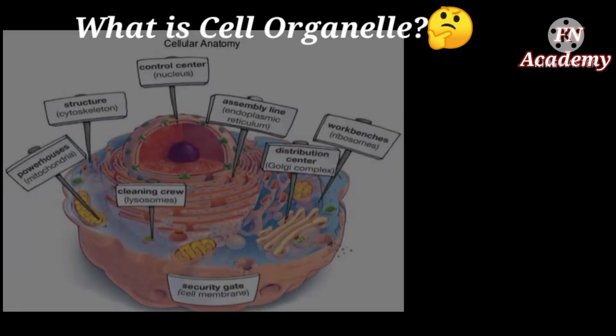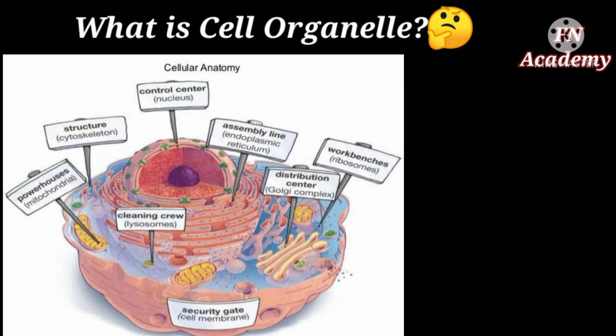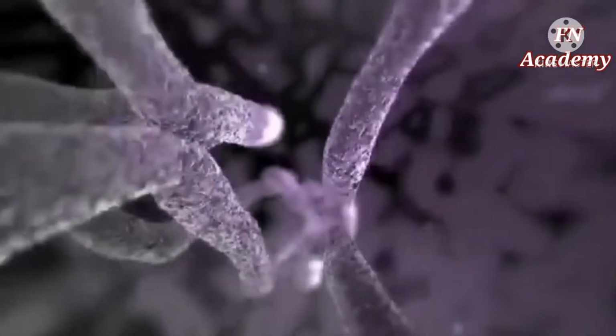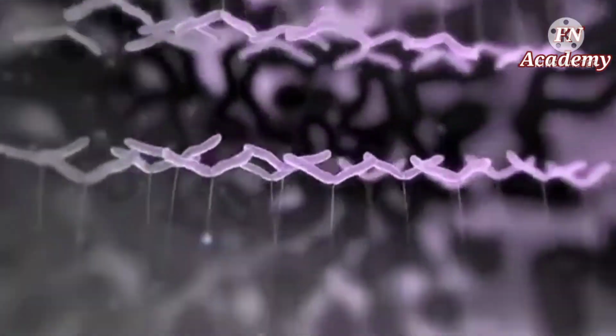So moving on, what is a cell organelle? As you can see here, cell organelles are individual parts within a cell that work together to keep the cell alive. Scientifically, a cell organelle is defined as a specialized subunit within a cell with a definite shape and structure and which has an individual membrane or covering. Now we will be looking at organelles one by one in detail. So moving on with the first one, that is the nucleus.